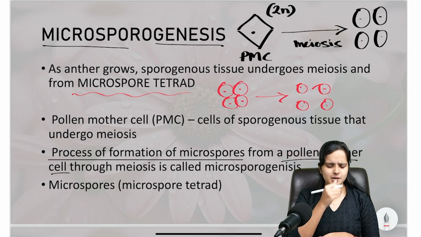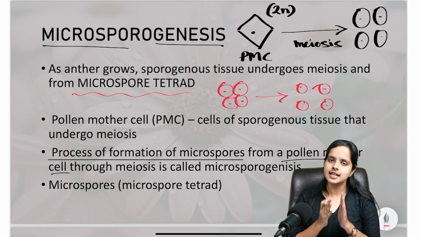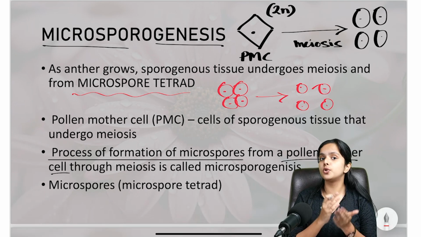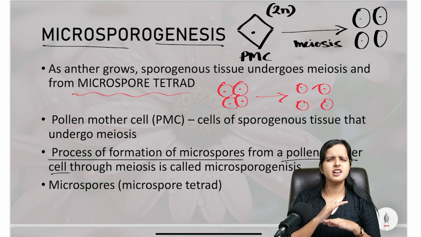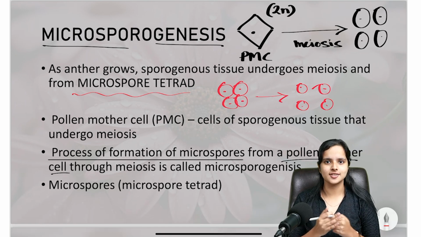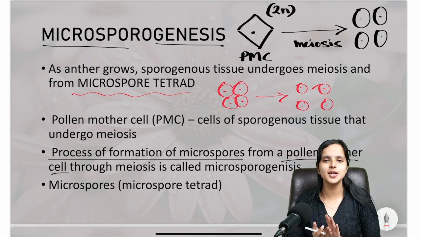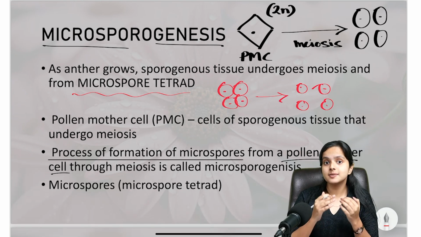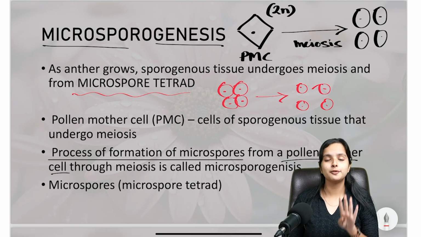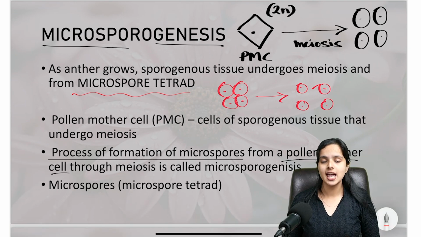So don't confuse between these terms. It's not anything huge or complicated. Simply put, you have this sporogenous tissue, and it has many cells which are homogeneous in nature, which look alike, and each of these cells is called a pollen mother cell, ready to undergo microsporogenesis, or meiosis. So how does it take place? A pollen mother cell, which is diploid, undergoes meiosis. And what does it give you? In the initial stage, it gives you a microspore tetrad. And this microspore tetrad then gets separated into 4 haploid microspores. And the process in between is called meiosis, or the reduction division.